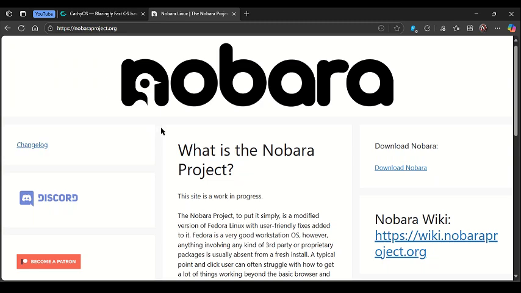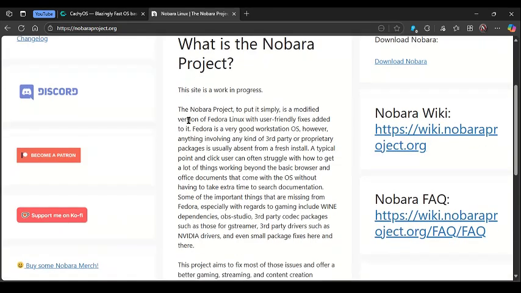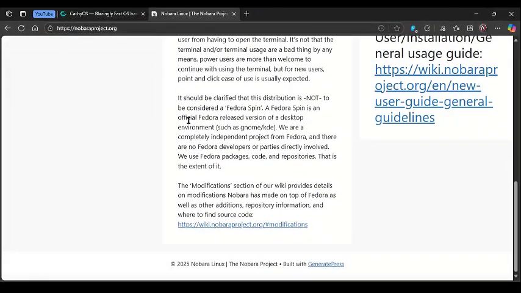advanced for users. And here's a simple conclusion: choose CachyOS if you want maximum performance and control, or pick Nobara if you want gaming to just work right after install.